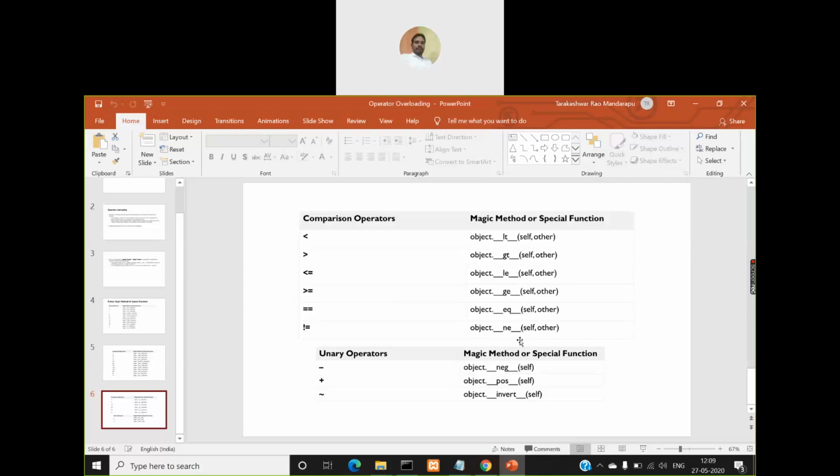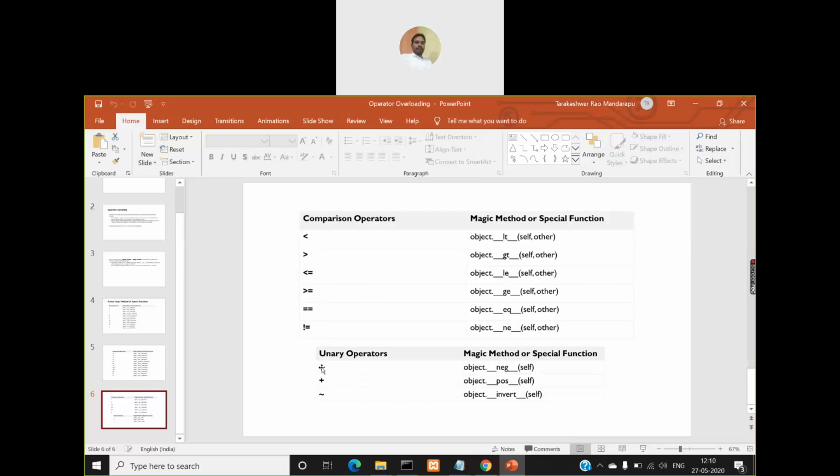It will be very easy to remember them. The names of those methods match the symbol name. So less than symbol, in short, lt. For greater than, in short, gt. Less than equal to, le. Greater than equal to, in short, ge. Equal to, eq. Not equal to, ne. Like that. Now for the negative operator.